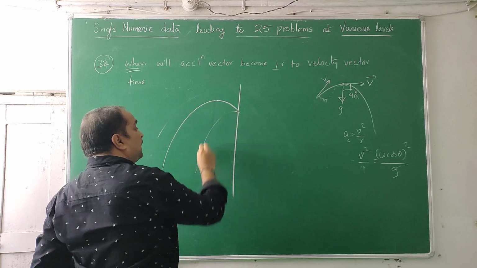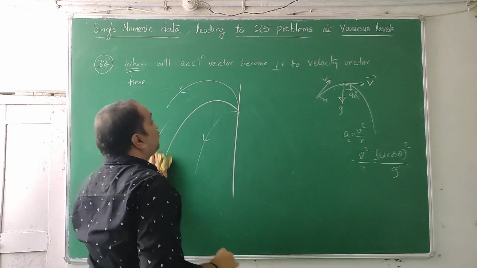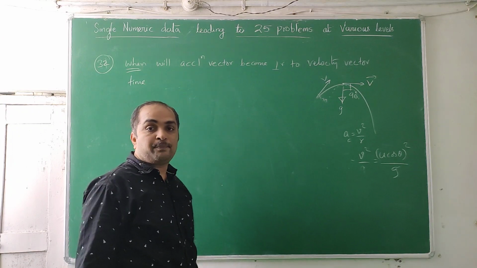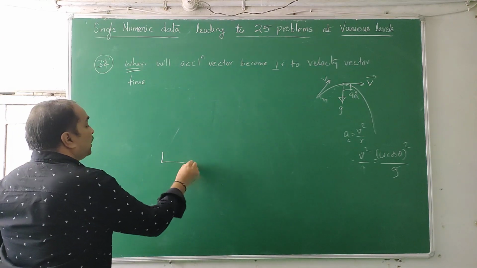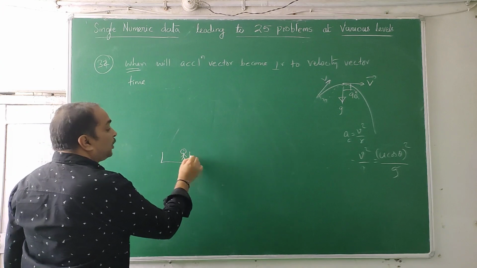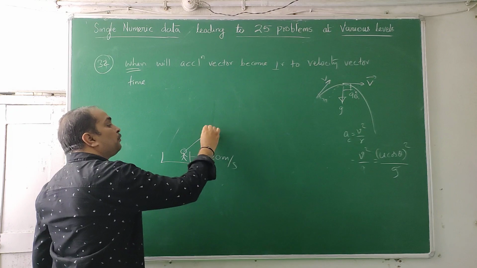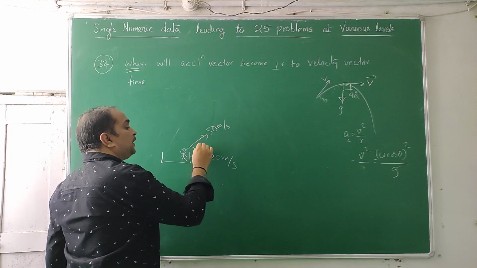Will it come back like this or will it come back like this? That kind of question also comes where projectile motion and collisions are being combined. Next, you are sitting in a trolley and the trolley is moving with a certain velocity, 20 meters per second, and you are making the same throw, 50 meters per second at an angle of 53 degrees.